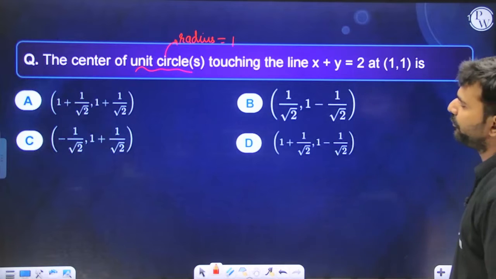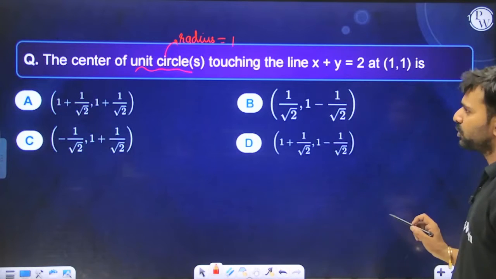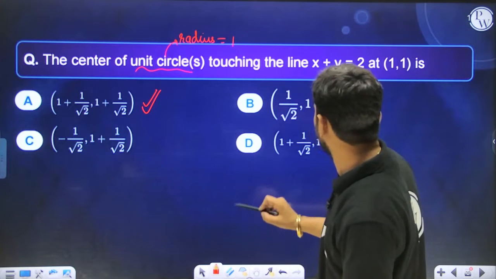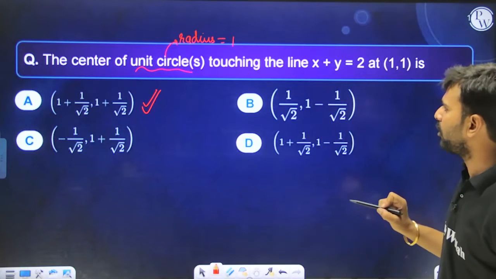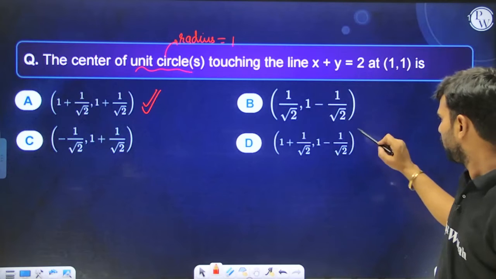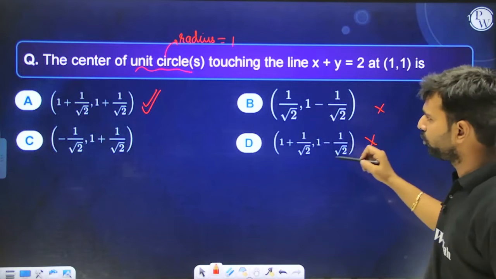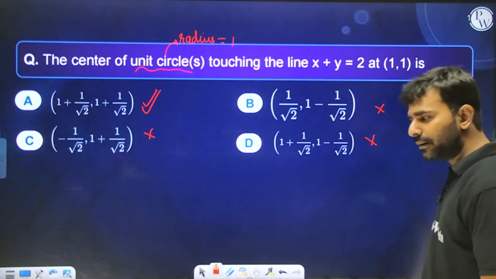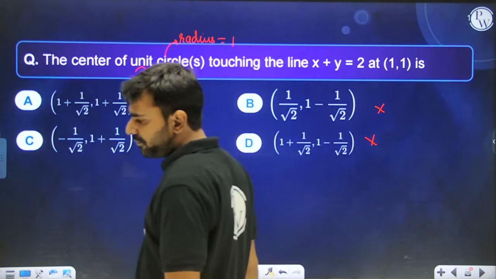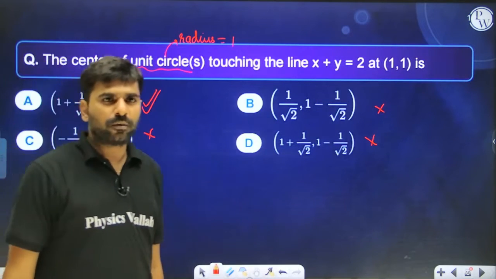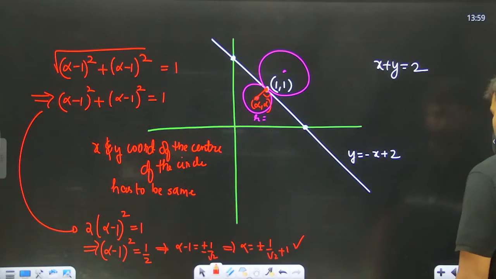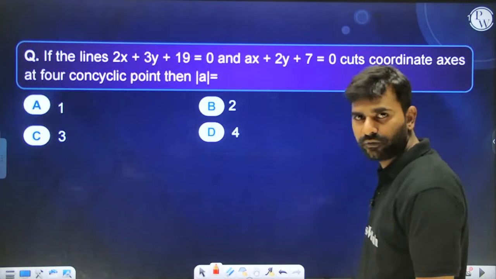So over here, if you see (1 by root 2 plus 1, 1 by root 2 plus 1), this is one of the options, and another option is going to be what? (Minus 1 by root 2 plus 1, minus 1 by root 2 plus 1). So over here no such options are given, so the option is only A. Okay, so two answers will come in this particular thing. One will be (1 by root 2 plus 1, 1 by root 2 plus 1), another one will be (minus 1 by root 2 plus 1, minus 1 by root 2 plus 1). So I hope you guys are clear with this particular question.